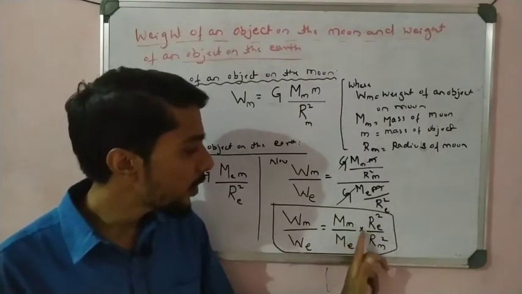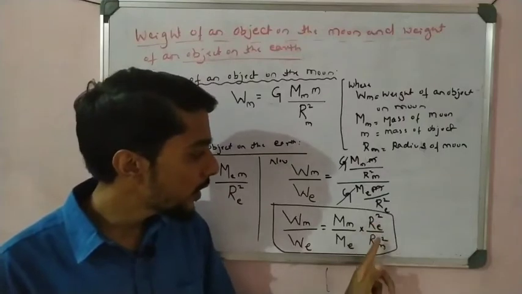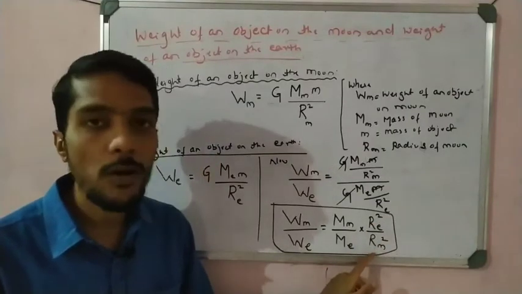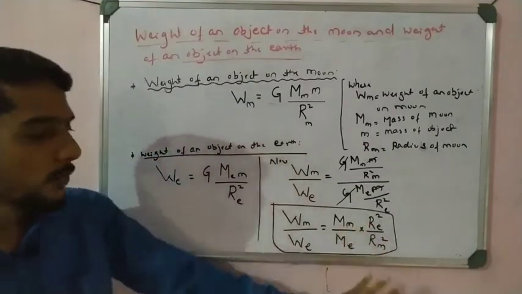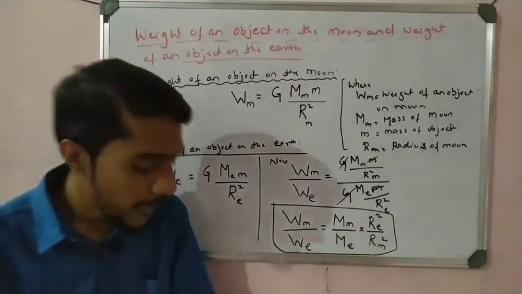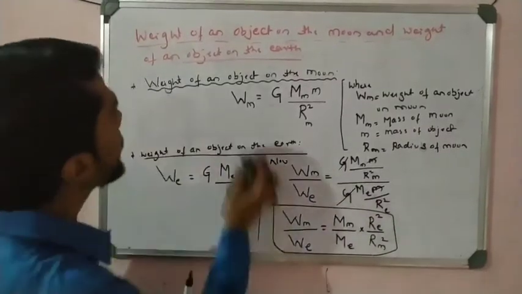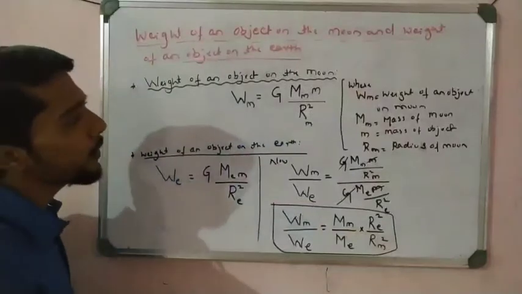Then the radius of the earth crossed, that is, the radius of the earth over the radius of the moon in the denominator. Simple, there is no confusion here. Now this is the formula we get. Now I can remove these, students, so please write down all these things.